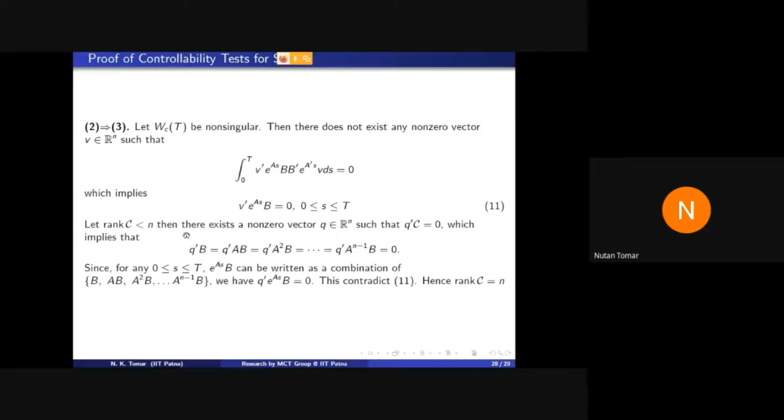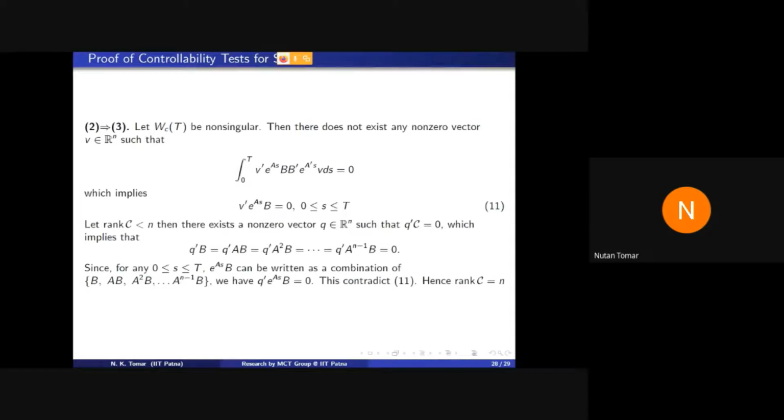Then what is the meaning? Suppose C is not full row rank. What is the meaning? Its column space is not full. And if it is not full, what is remaining in the codomain? If the column space of a matrix is not full, what is remaining in the codomain? Left null space. So if the rank of C is not full, then there exists a non-zero vector q in the left null space of matrix C. That means q transpose C must be 0.